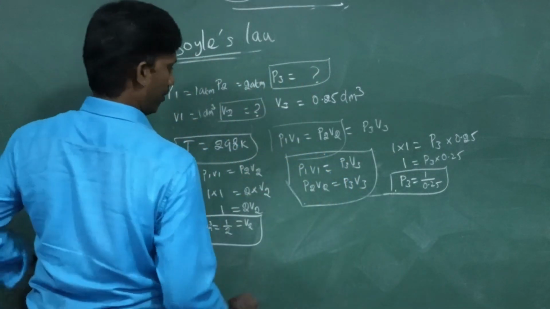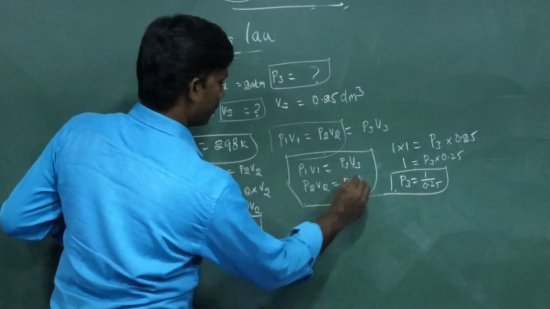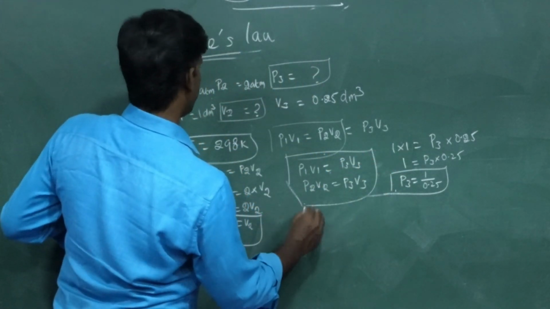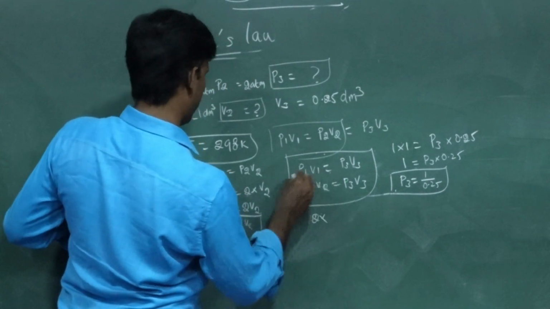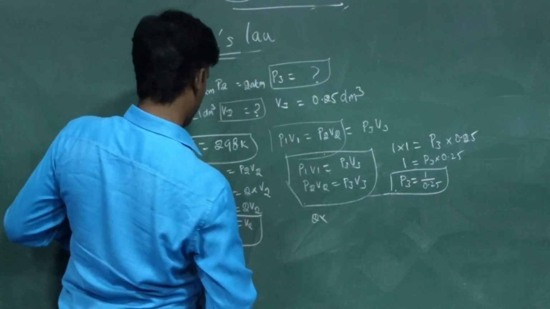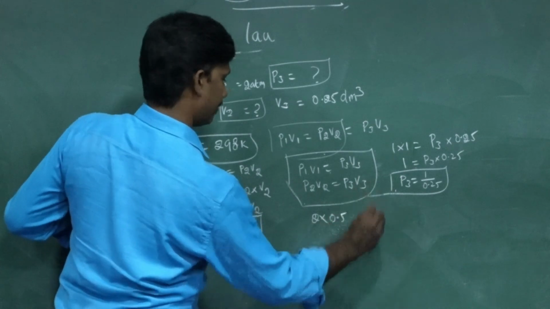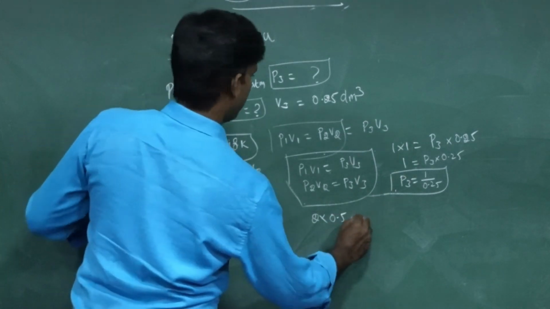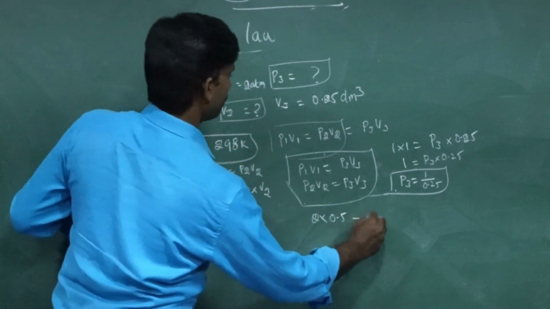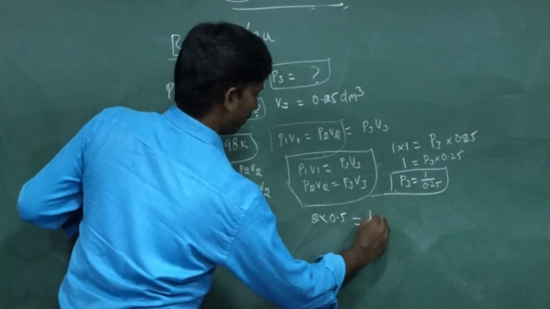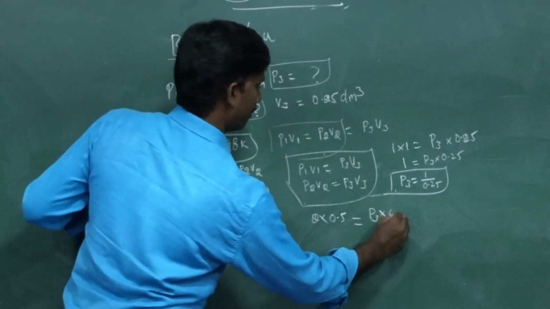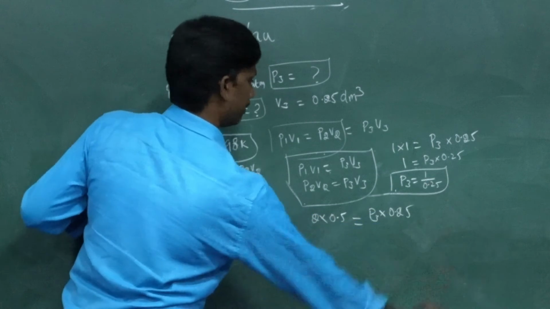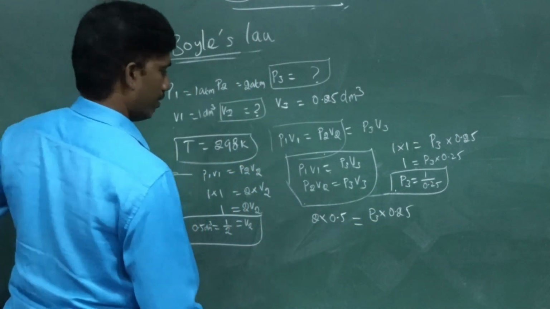If you use the formula P2 V2 equal to P3 V3, what is P2? 2. What is V2? V2 we already found out, no? V2 equals 0.5 as we found out. Then P3 we don't know, but V3 is given as 0.25. Okay.